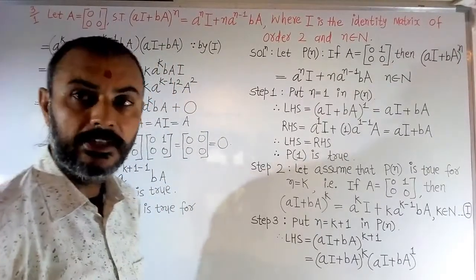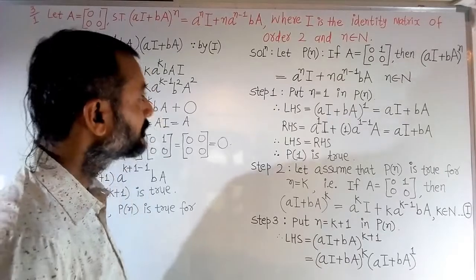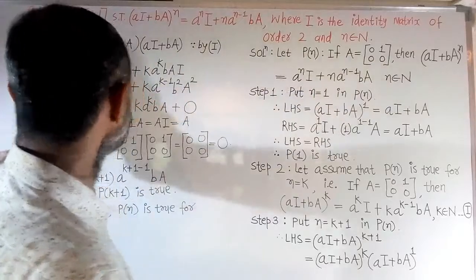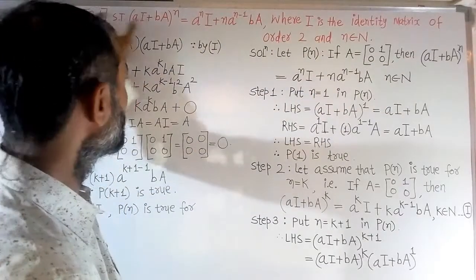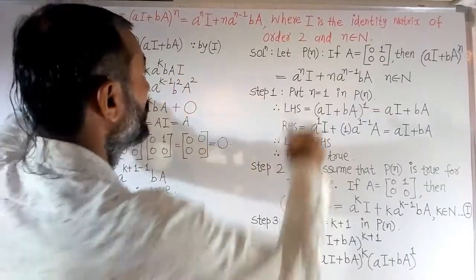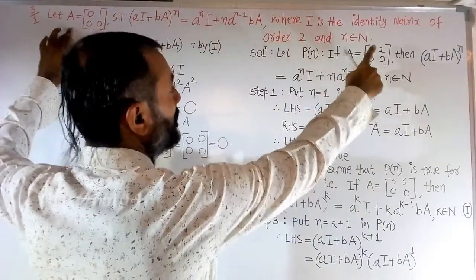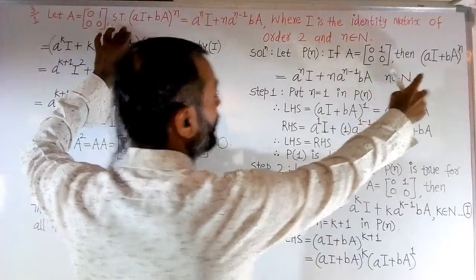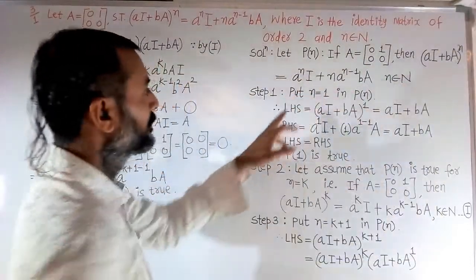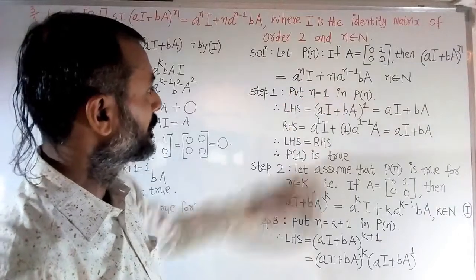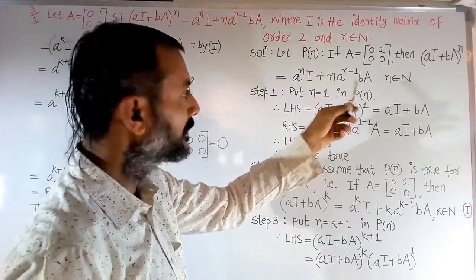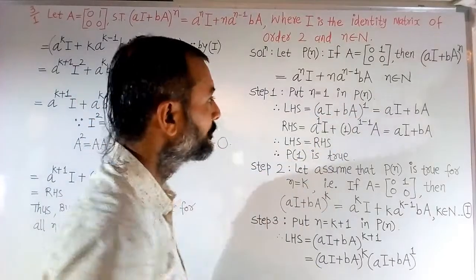So again let's write down the statement P(n), and P(n) is the question where something is given and something we wish to prove. So here P(n) is: the matrix A = [[0, 0], [1, 0]], then (aI + bA)^n = a^n I + n a^(n-1) bA, n is a natural number.